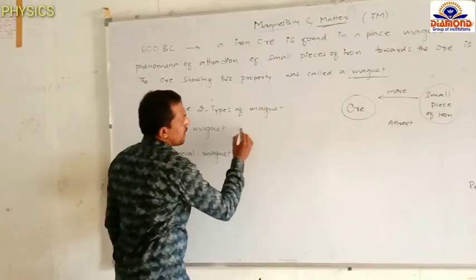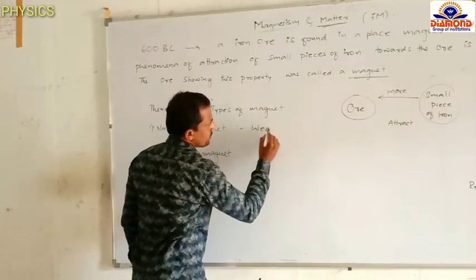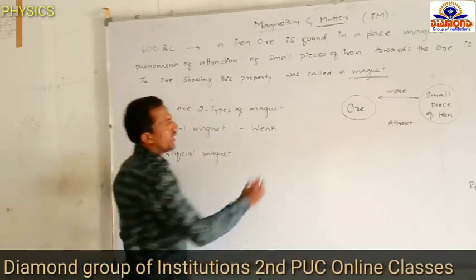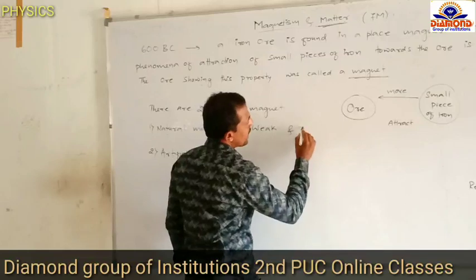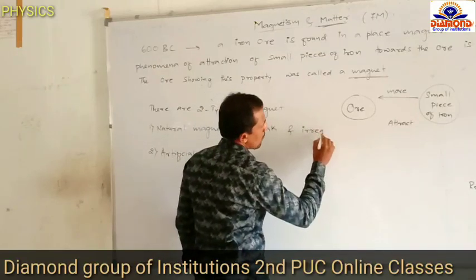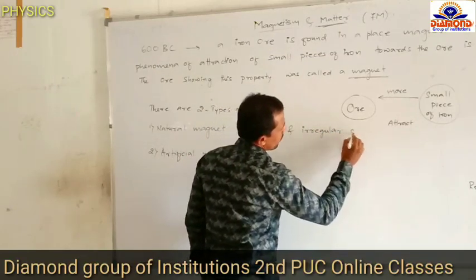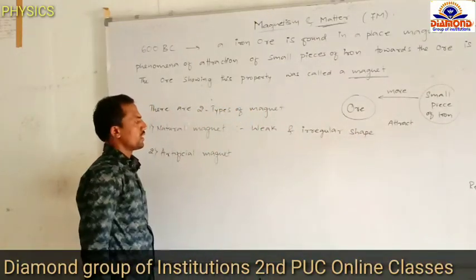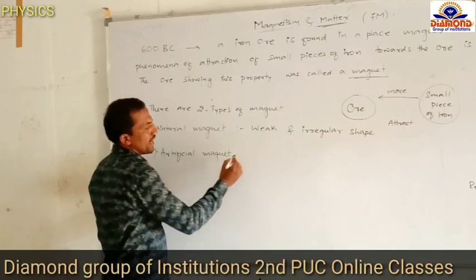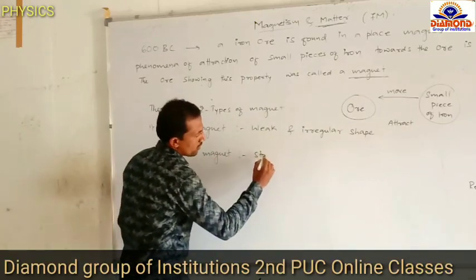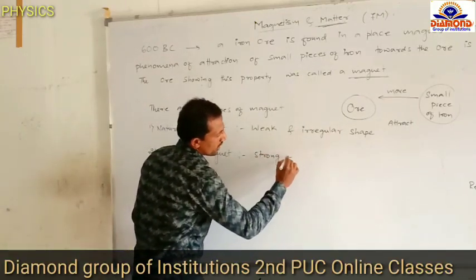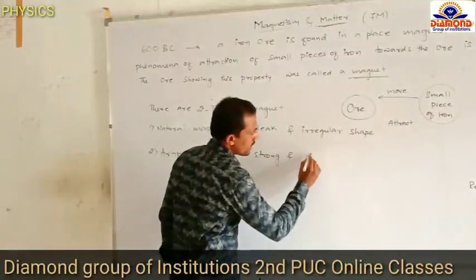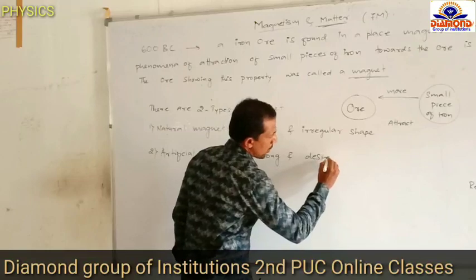Natural magnets are weak. These magnets are weak and have irregular shape. Artificial magnets are strong and have desired shape.